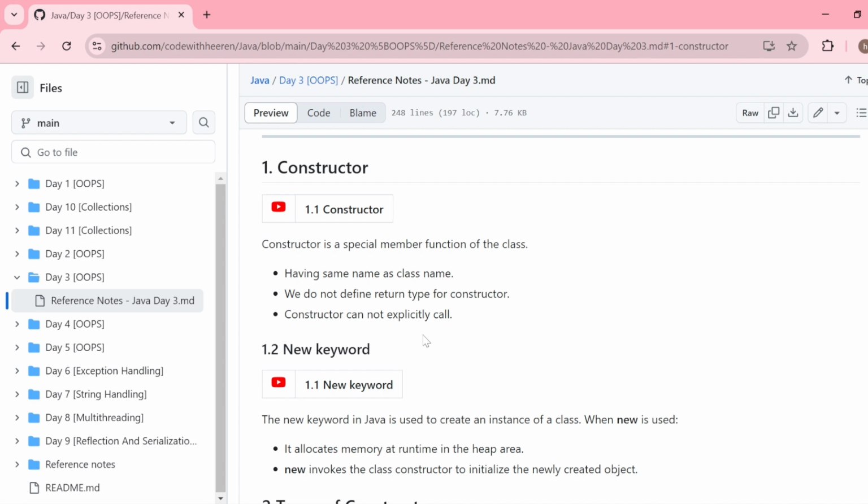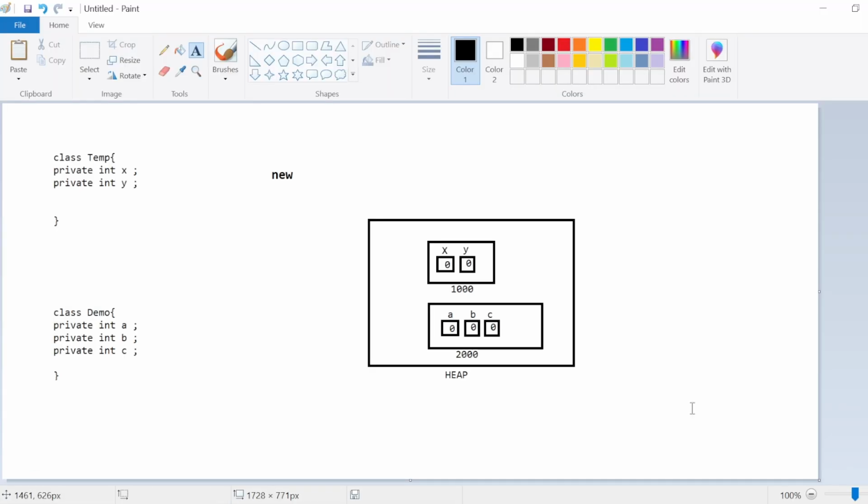But the question is, why are these rules defined for a constructor? Why are we saying that a constructor will always be defined with the same name as its class name? Why do we have this rule that a constructor cannot have any return type? Why do we have this rule that a constructor cannot be explicitly called? Let's try to understand why those rules are defined for constructors.